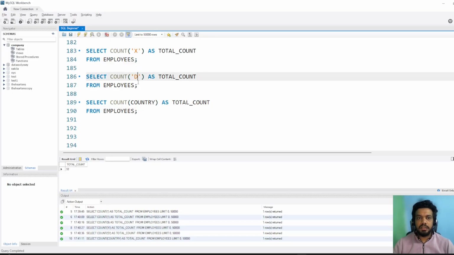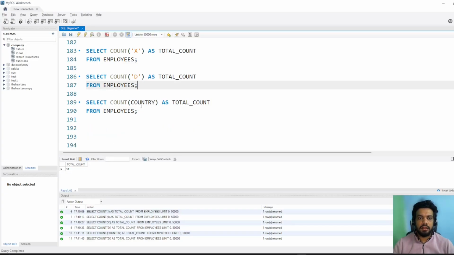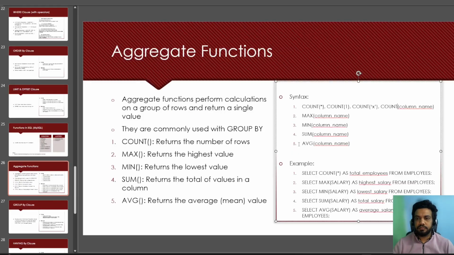And all these other methods, because they count the rows, they don't count the values in the column. So it was saying that we have 34, 34. If I run it again, we have 34 because it is counting the rows, and this one counts the values within that column. So that's the only difference you need to remember. So we looked at count.